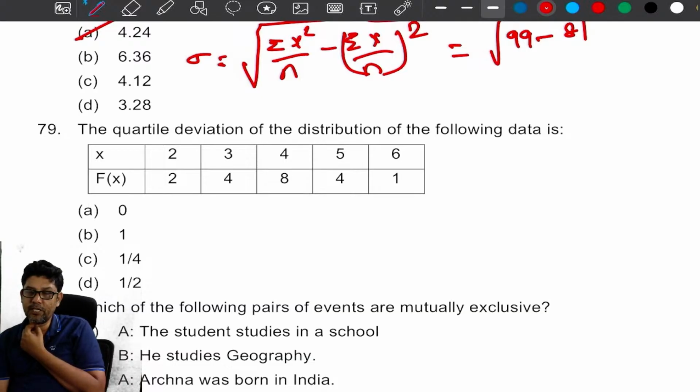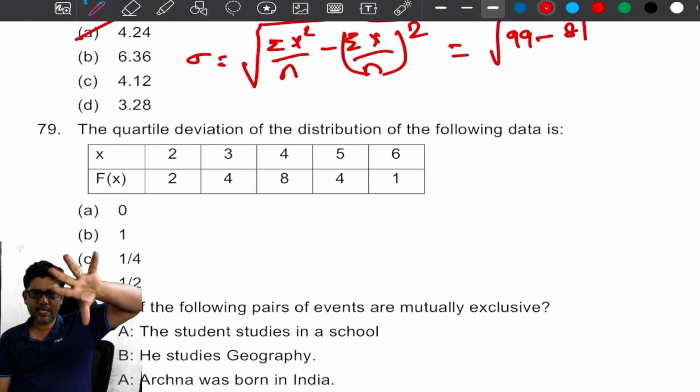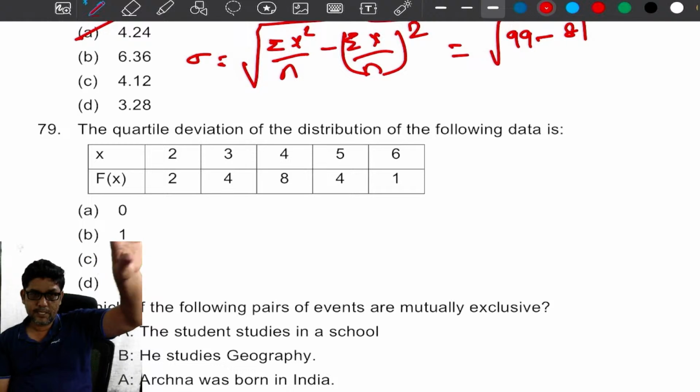Gaurav, the pending part of time value of money, I am going to take on Saturday. I will give the proper announcement. You will get the message, everything, because that is a most important session.